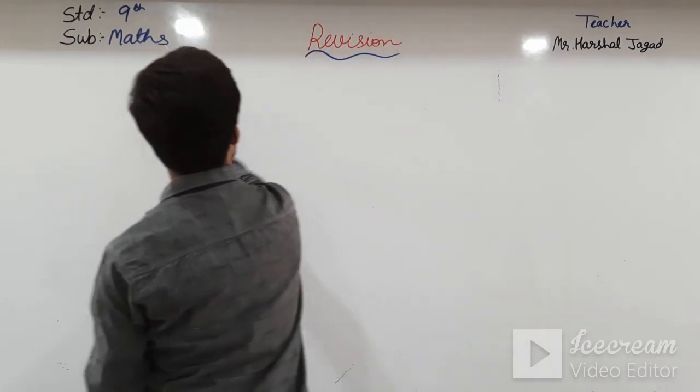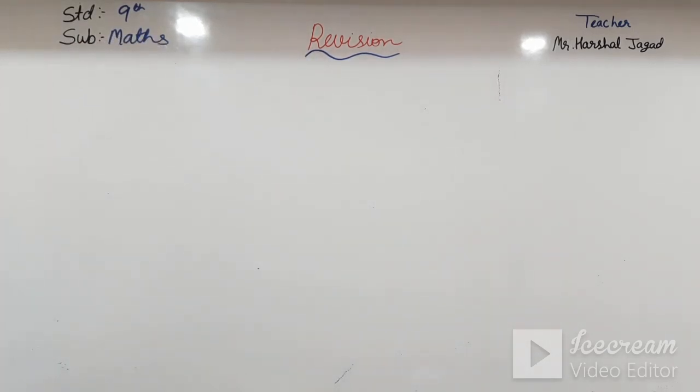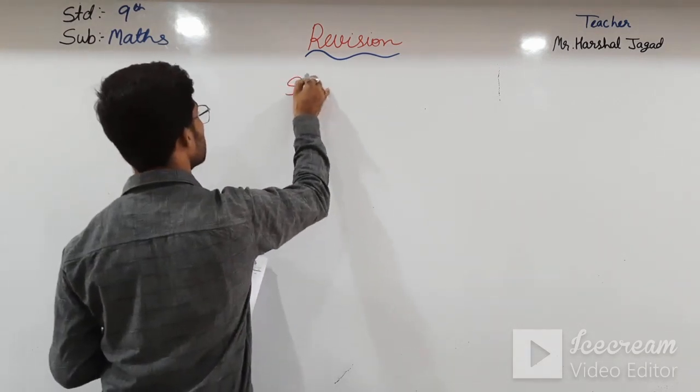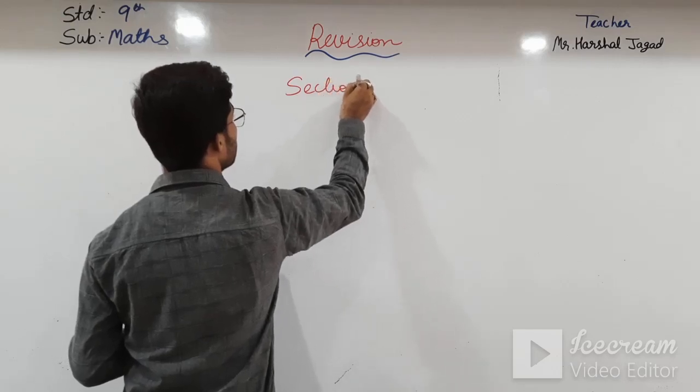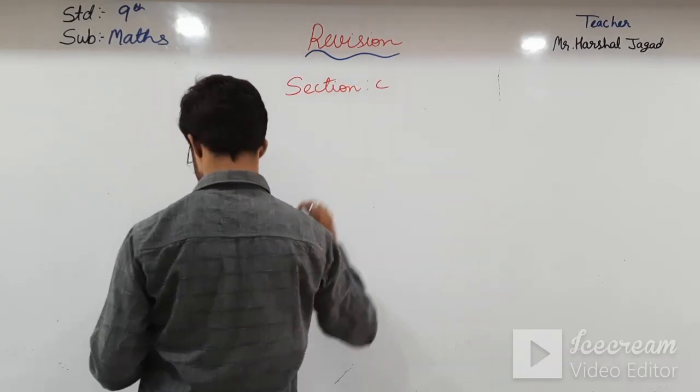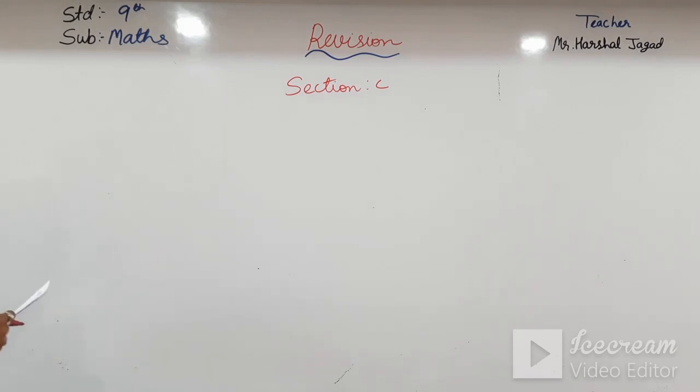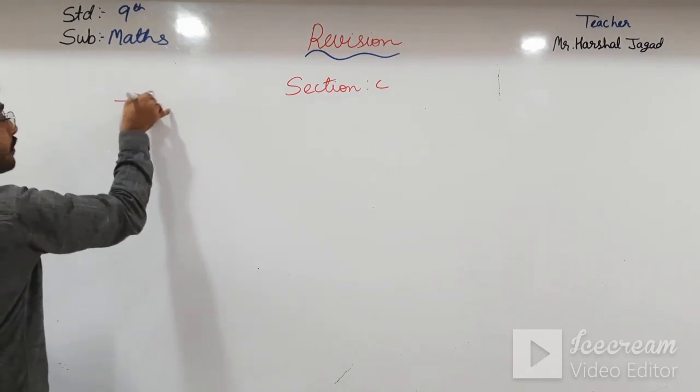Sorry, I forgot about this chapter also. I have just rubbed it. So now section number C. Section number C. So in that, what do you have to do? In that, again there is chapter number 2, polynomials.